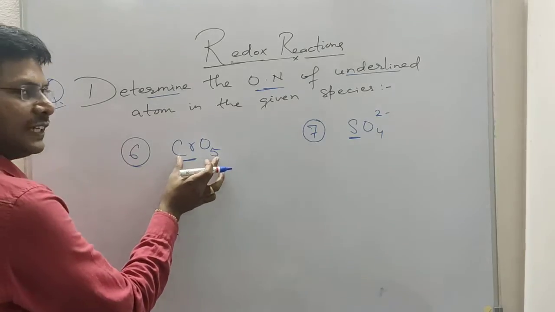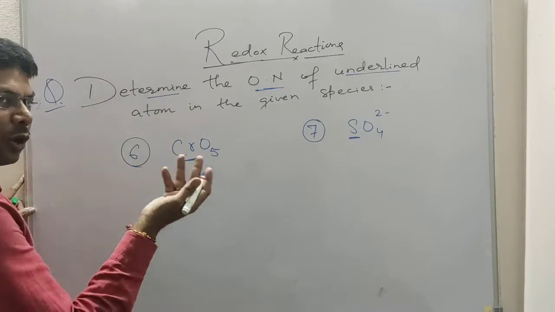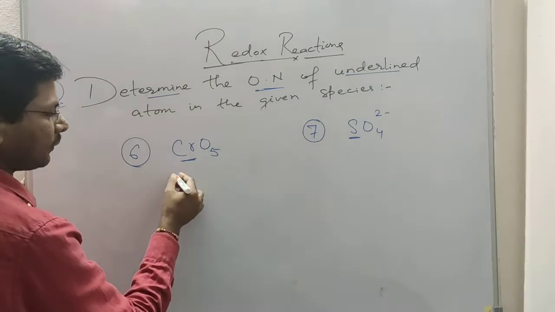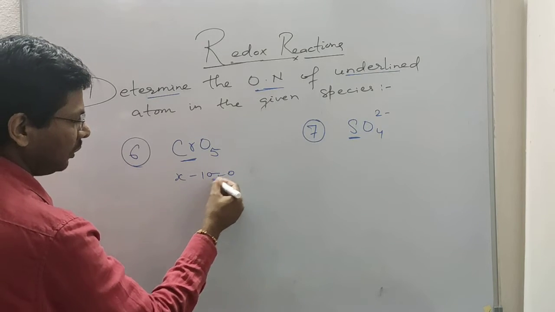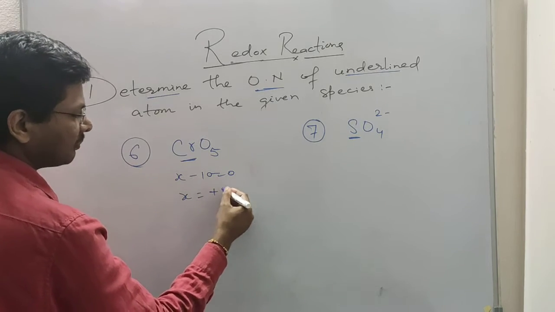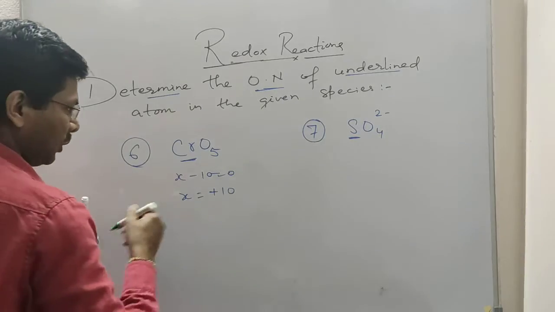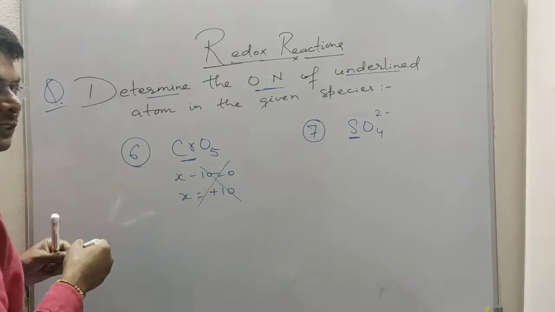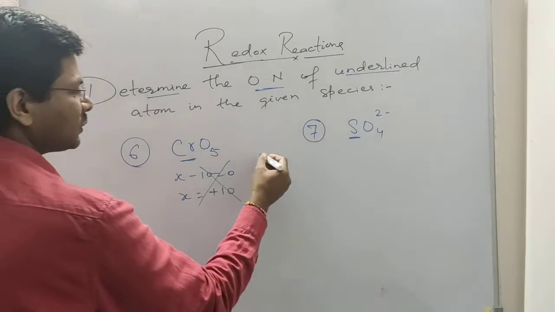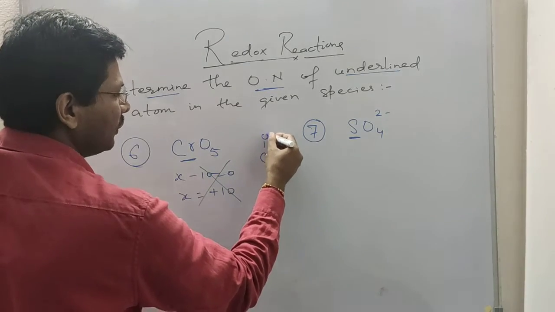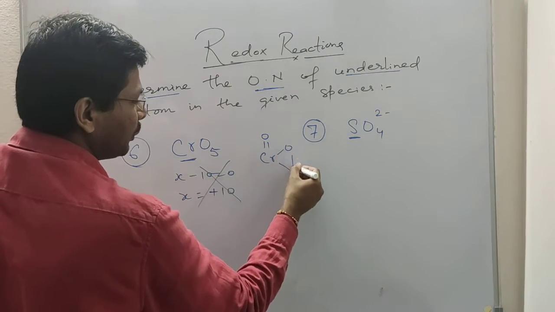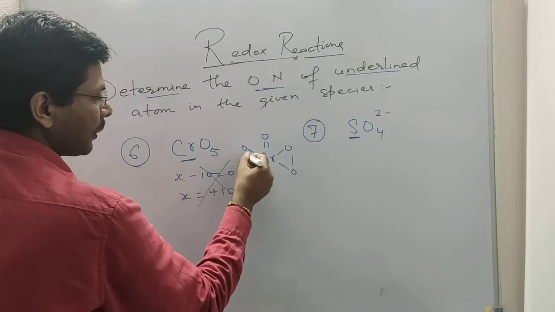Let's discuss CrO5. If we do a normal simple oxidation number calculation, we find that x minus 10 equal to 0, x equal to plus 10, which is impossible, so we will cut it. That means there is some peroxide linkage here. If we see the structure of this molecule, it has a very beautiful butterfly structure.